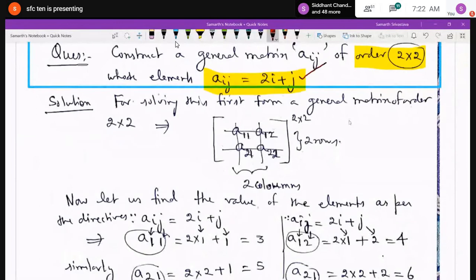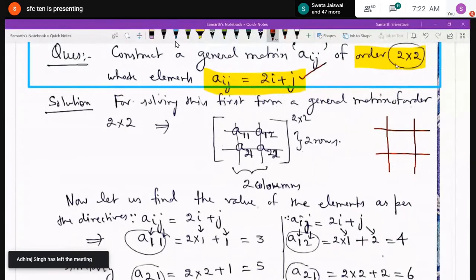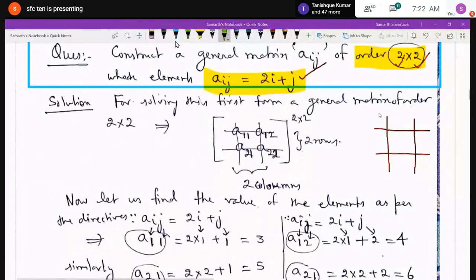Like I have told you, you will draw the two horizontal lines as it is. 2 by 2 means 2 rows and 2 columns. So 2 horizontal lines and 2 vertical lines, and then you will form the general matrix. In the first row, you will write A11, A12, then in the second row A21, A22. I have already taught how to write the general matrix.